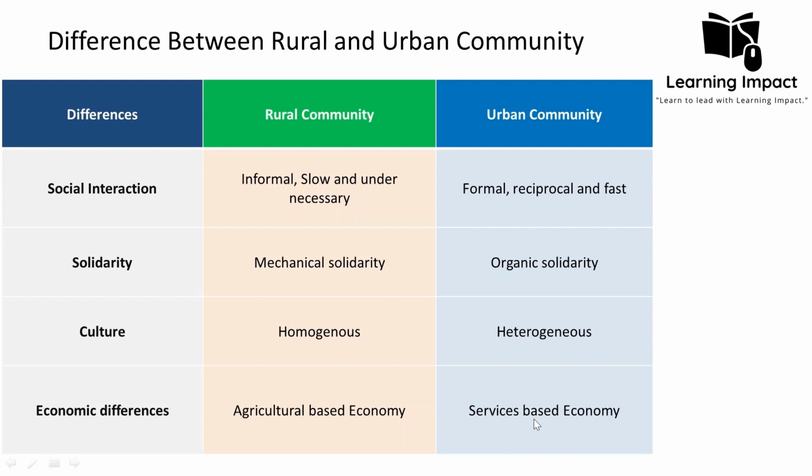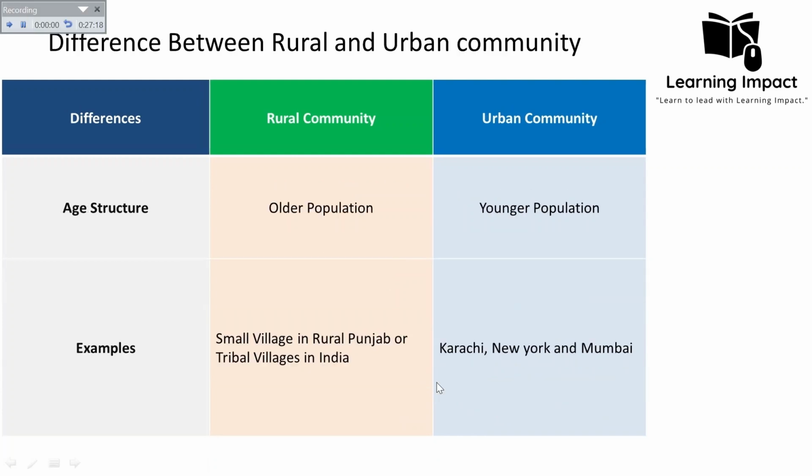So this is how the economic differences between the rural and the urban community are more prominent, because of the profession with which they are associated, and also one of the reasons is the scope: agriculture has less scope as compared to the services-based economy. Of course, a services-based economy has a more profound impact all over the world.